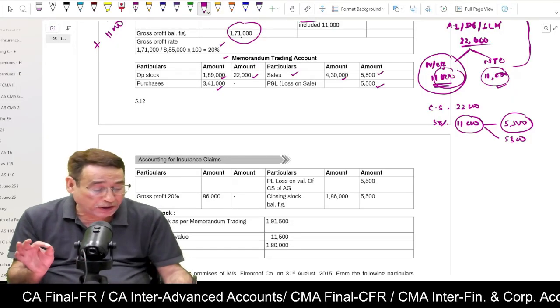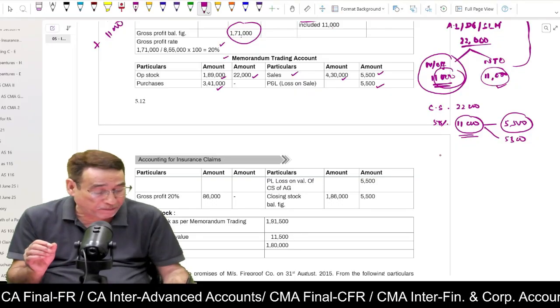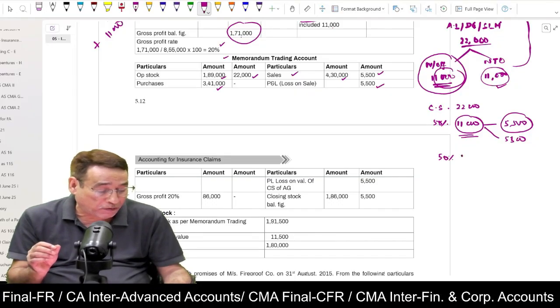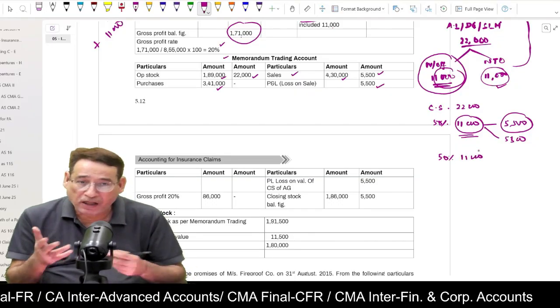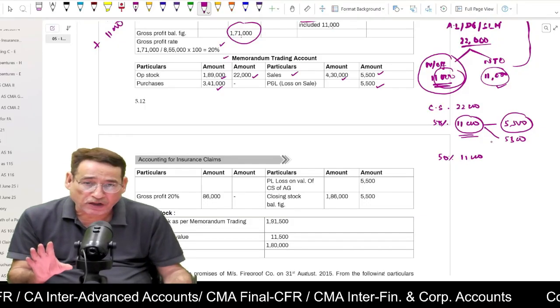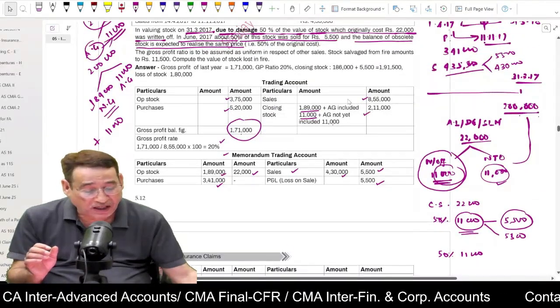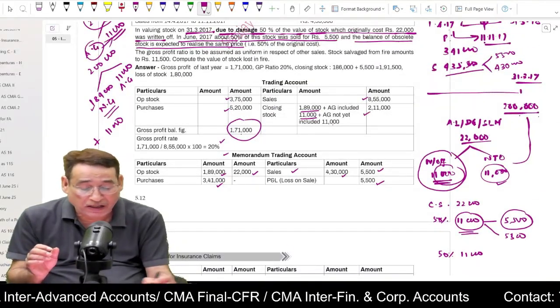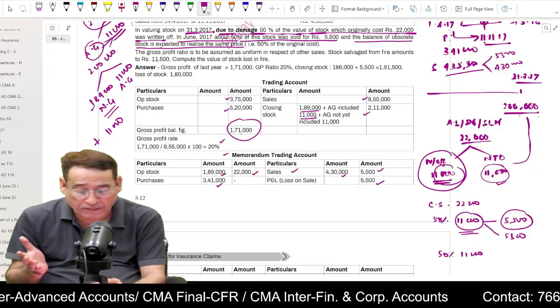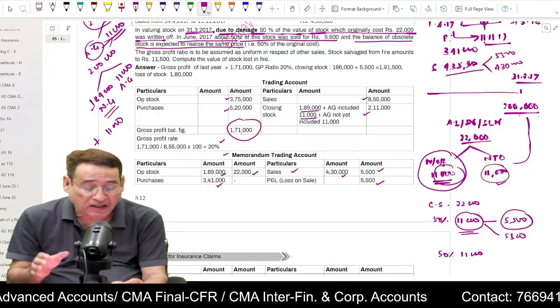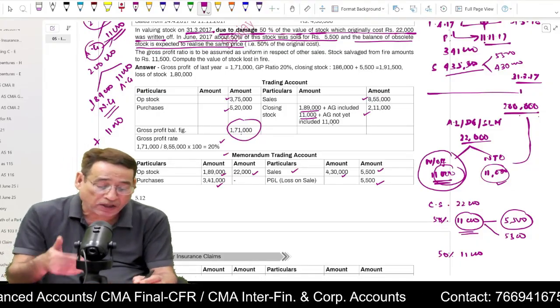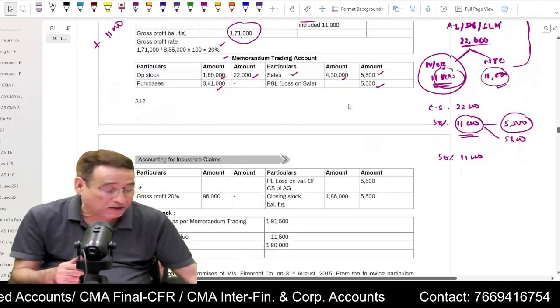Now, out of 22,000, 50% of the worth of goods have been sold, so remaining goods will be equal to 11,000. Remaining goods will be 11,000 only, isn't it? Now the question says that the balance of obsolete stock, that means damaged stock, is expected to realize the same price. Expected to realize the same price, what does it mean?